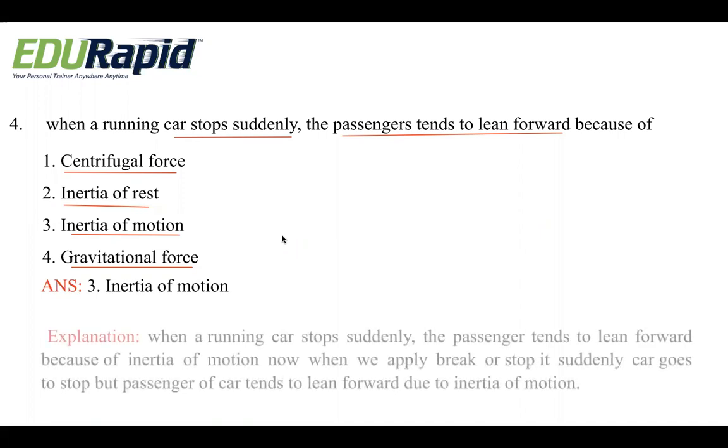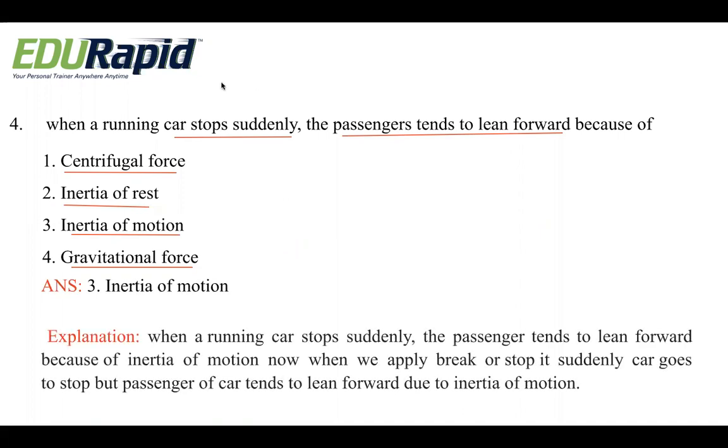So it is because of the inertia of motion. Exactly. So we learned about inertia, right? So here the car is running, so obviously it is inertia of motion. When a running car stops suddenly, the passenger tends to lean forward because of inertia of motion.